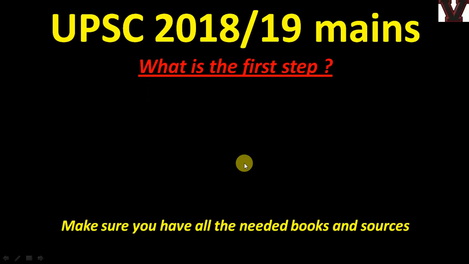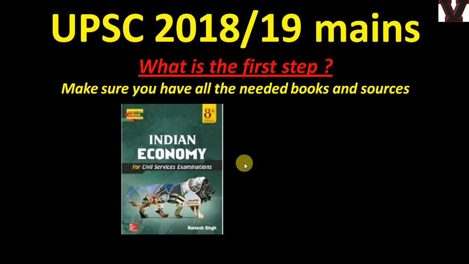Then I think we'll see the books. This is an amazing book for pure economy, but as I told, it might be more important for prelims, or if you have an optional related to economy. But for the GS3 paper, if you need a textbook, I will recommend this one because it has segregated GDP, national income, budget, maybe WTO, international bodies, everything, into separate chapters. But questions need not come totally from this, because it's the pure core theory part. As I told, questions are coming more of a dynamic nature. You can get the theory from here, but ultimately you need the newspapers also.